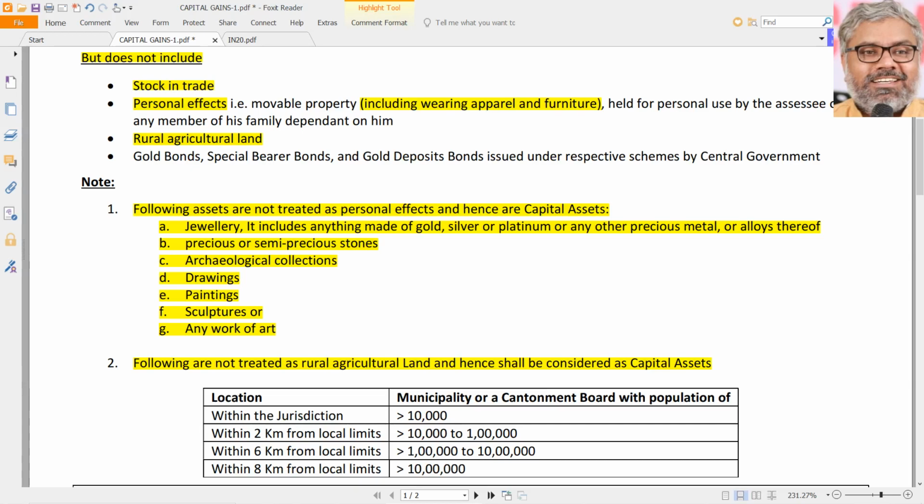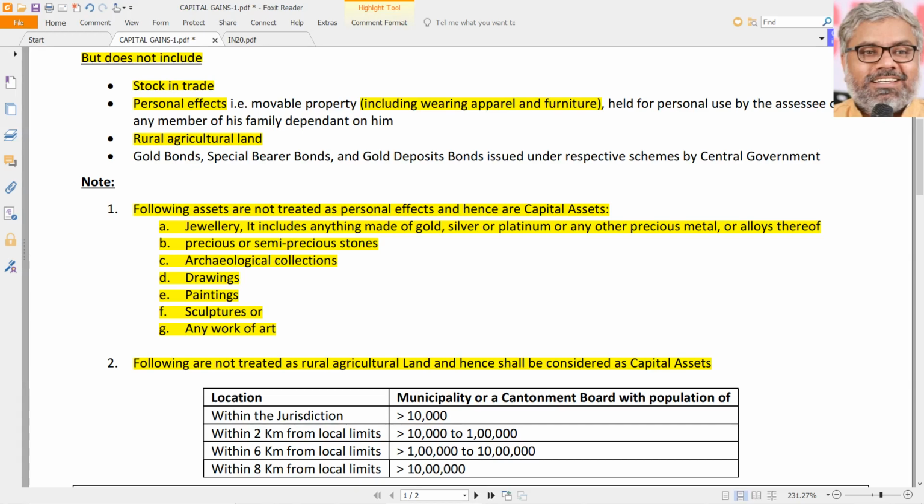Any sale of rural agricultural land and any amount of gain arising out of rural agricultural land is not at all taxable. Completely, that is outside the purview of the Income Tax Act, one way we can say, because it is not salary, it is not income from house property, there is no house property, it is not PGBP, and it is not capital gains because there is no capital asset itself. And we cannot just say it is income from other sources because no head is attracted. If they wanted to really tax it, they would have told that it will be taxable in capital gains only. Why would they exclude it from the capital gains?